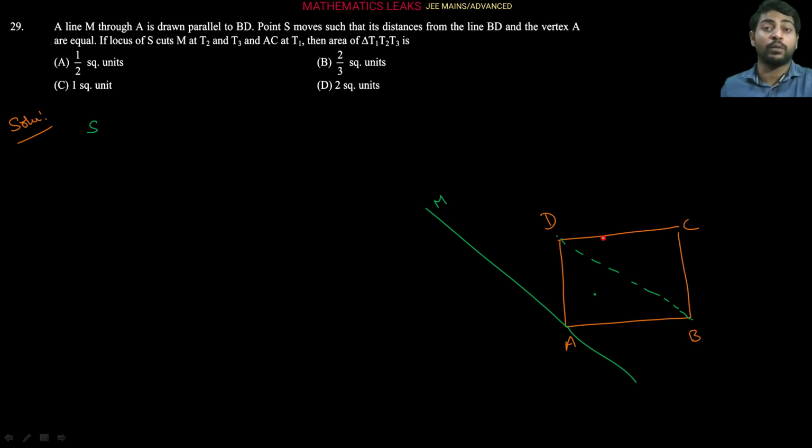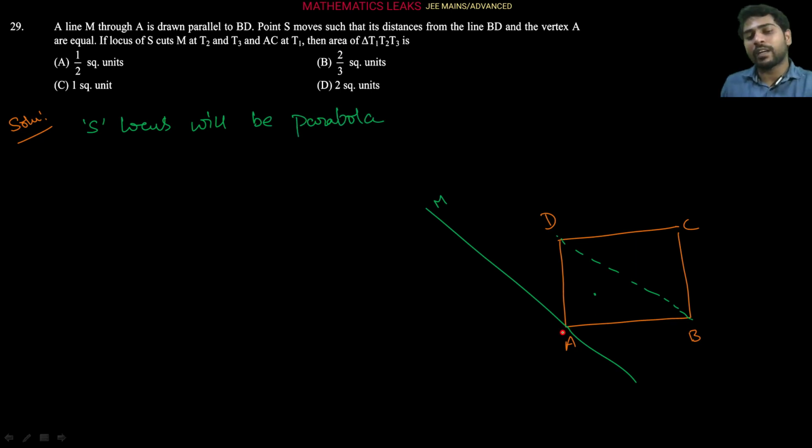Parabola only, because what does the parabola definition say here? Parabola is the locus of a point which moves in a plane such that its distance from a fixed point to its perpendicular distance from a fixed line is always equal. Correct? So this is our moving point S, and its distance from a fixed point A is equal to its perpendicular distance from line segment BD. So we can say that the locus of S will be a parabola, right?